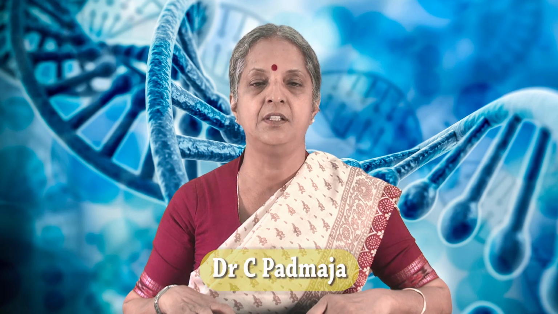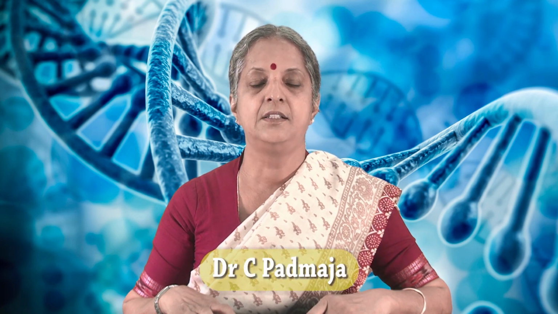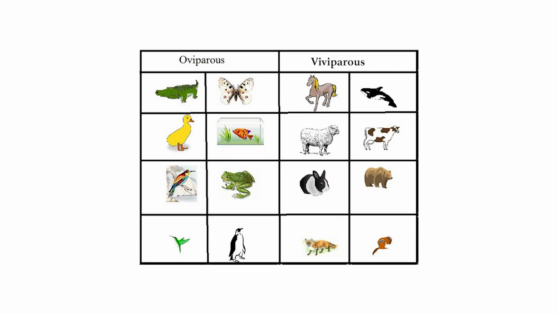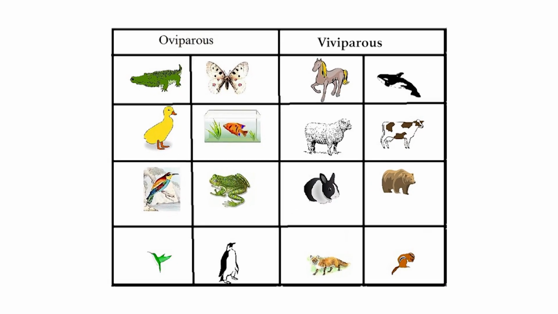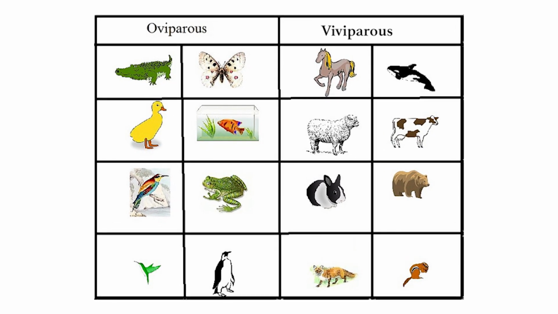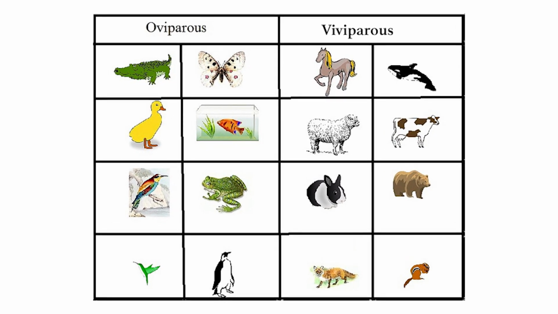Hello friends. In the previous episode, we studied about fertilization, types of fertilization and test tube baby. Today we will try to understand oviparous and viviparous animals.